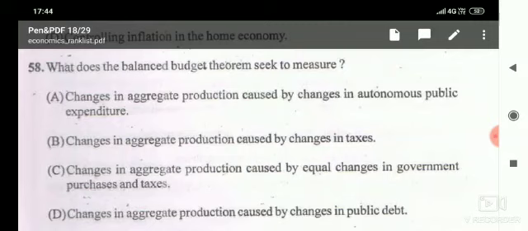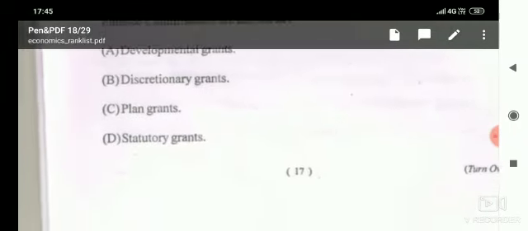Only in option C it is given equal changes in government purchase and taxes, and this question is about balance budget. Balance budget means government expenditure must be equal to government revenue, so government purchases must be equal to taxation. So here option C is the correct answer.